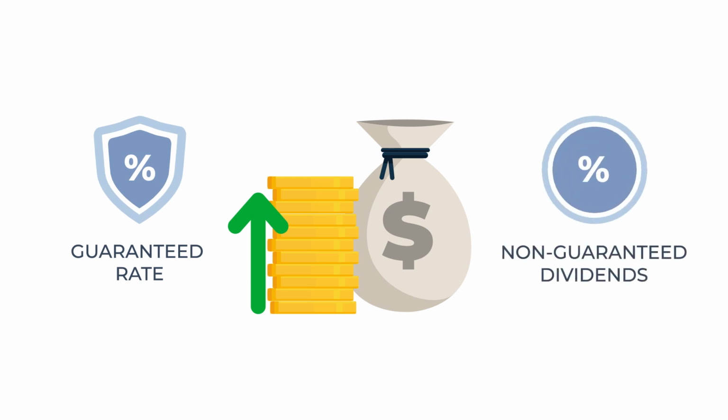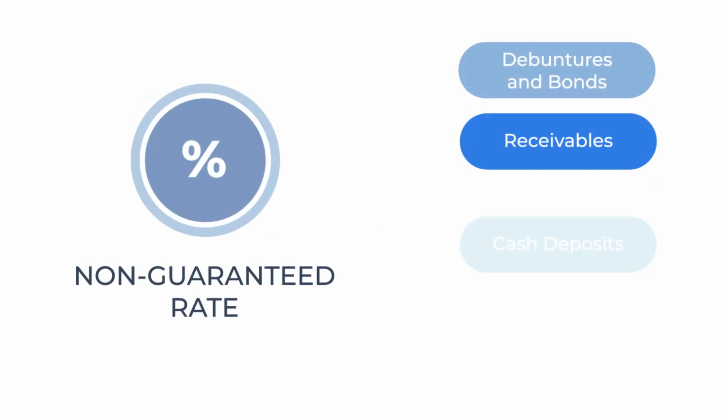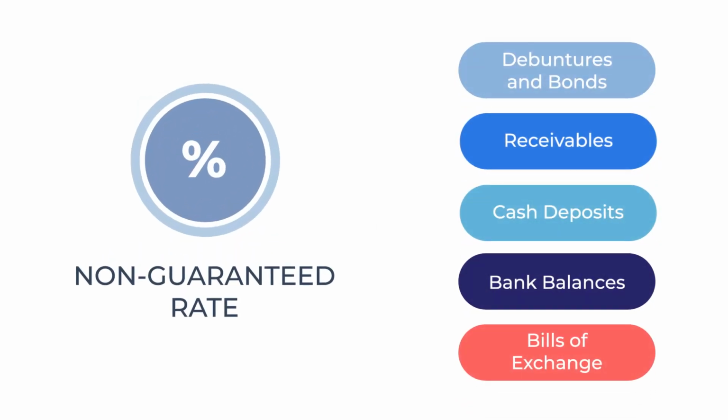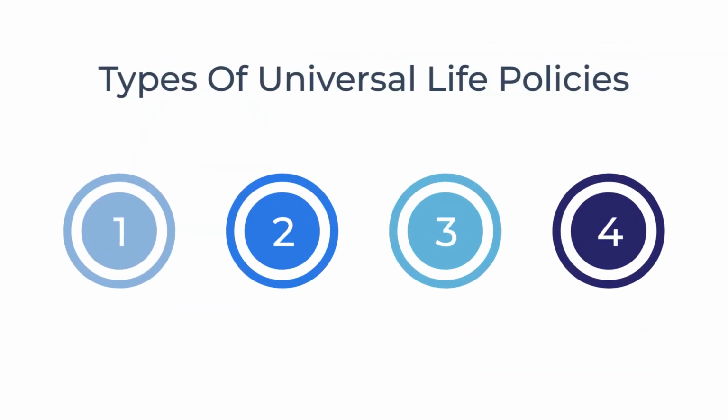The cash value can accumulate based on a guaranteed or non-guaranteed rate. The guaranteed rate is usually 1 to 2%. The non-guaranteed rate is based on the performance of a specific financial instrument and is dependent on the type of universal life policy. There are four main types of universal life policies.